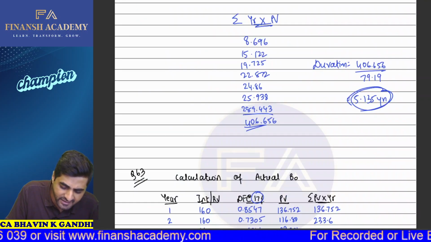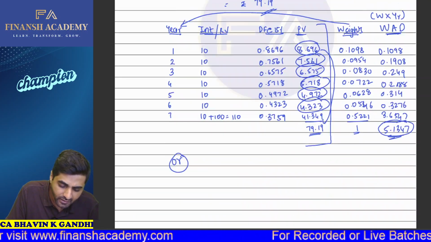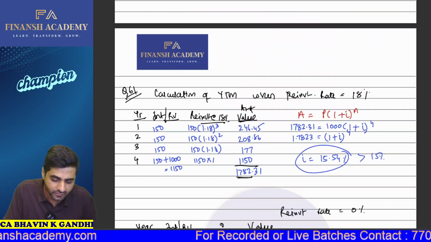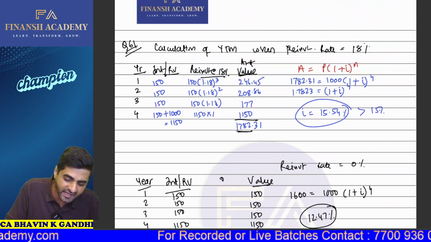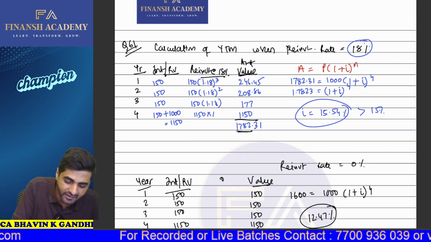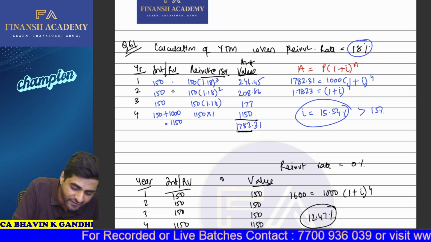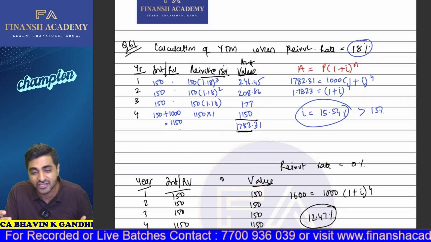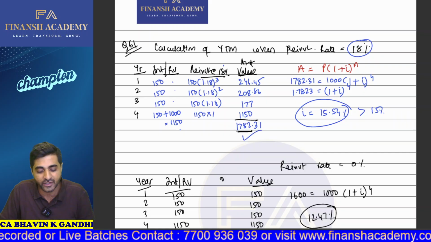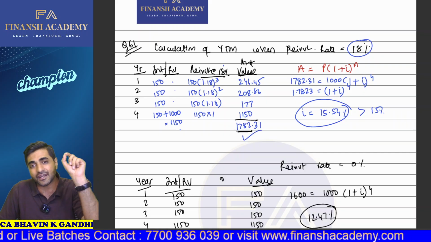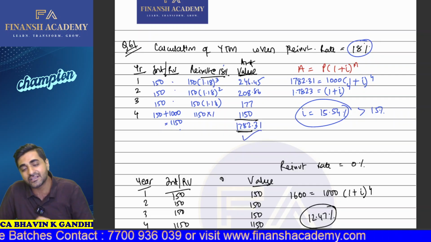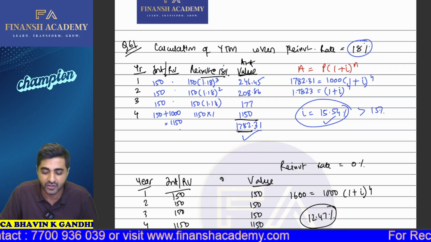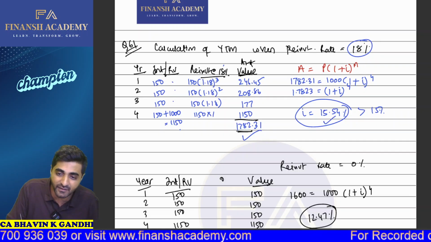See, in this particular question, let's say the reinvestment is happening at the rate of 18%. All these cash flows, 150, 150, 150 and 1150, will be reinvested at the rate of 18%. Based on this, we'll get the answer as 1782.31. So the principal is 1000, and with 1782.31 as the final amount, (1 + i) raised to the power 4, we'll get the yield as 15.54%, which is greater than 15%, as we were discussing.